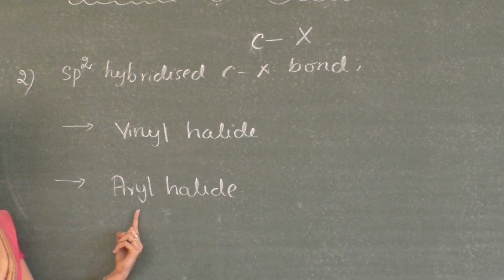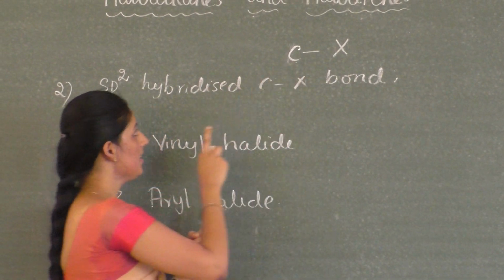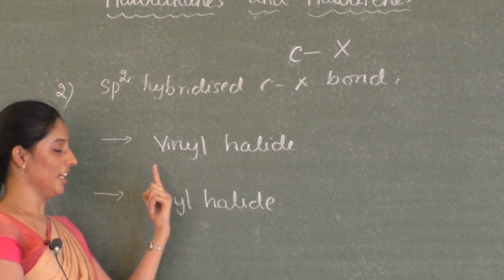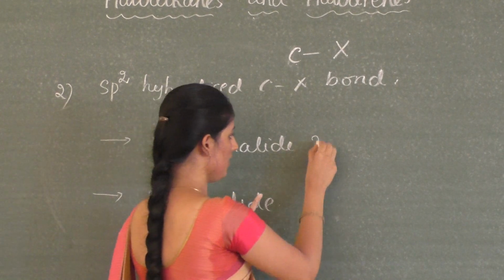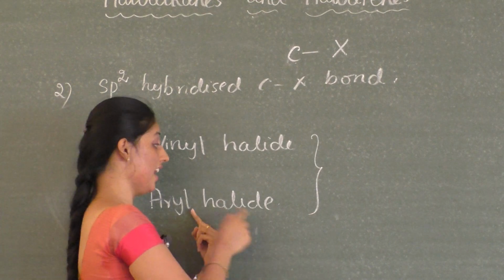So vinyl and aryl. In both the cases, this carbon atom is sp2 hybridized. sp2 hybridized means around that carbon atom there is a double bond. So let us see one by one. What are these vinyl and what are these aryl halides?